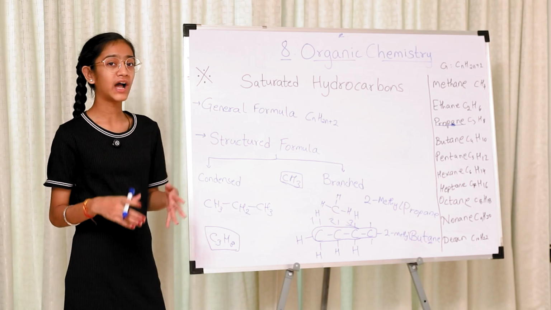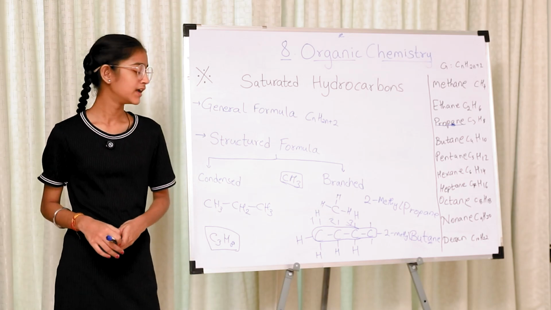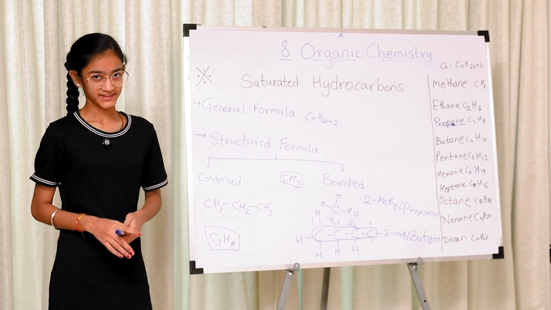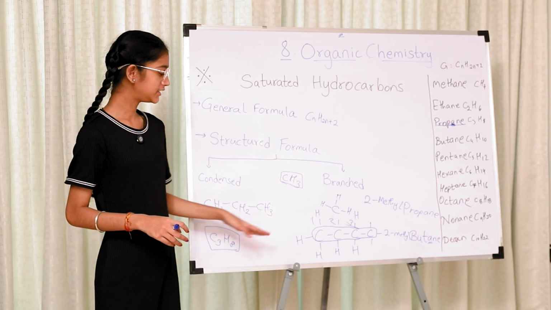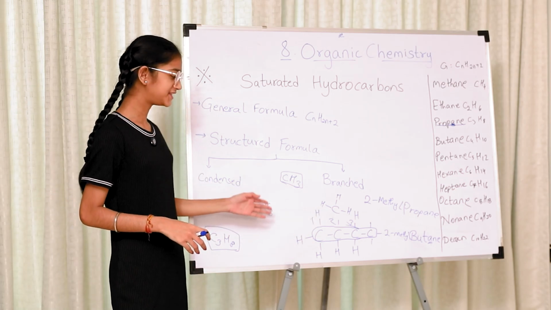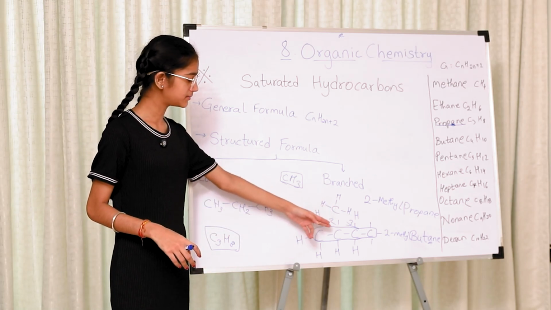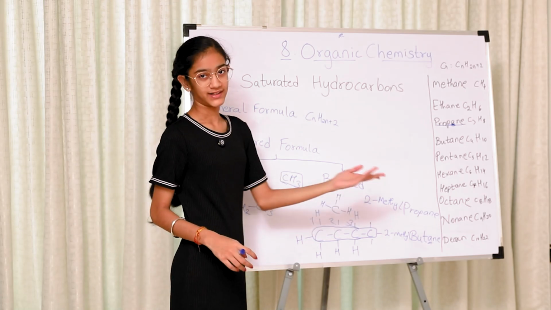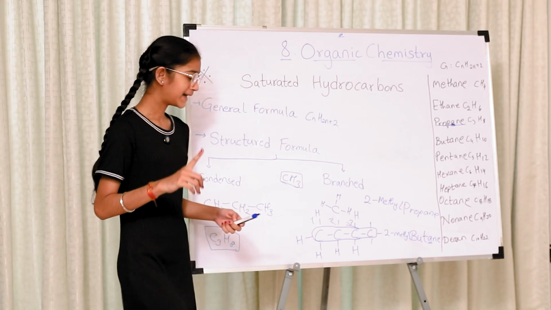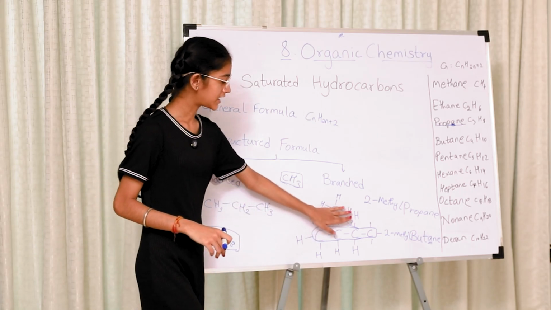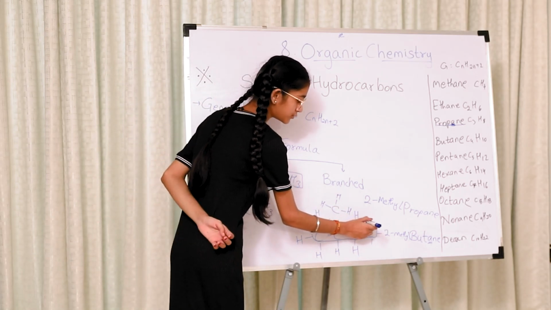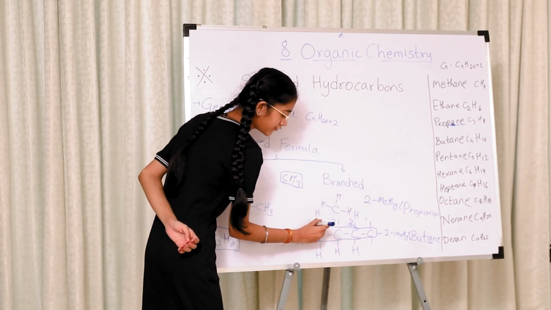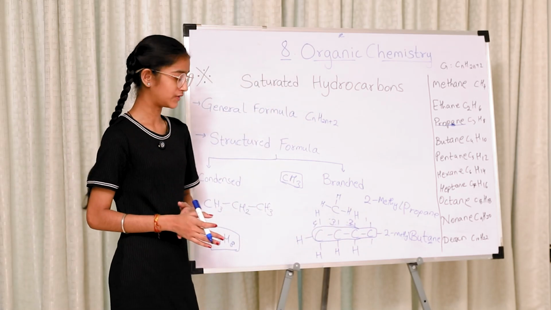This was about the IUPAC naming system. It is very easy, trust me. You just need to count the carbon atoms and then see where the extra carbon atom is, that is, on what position it is, and then write the name. Mind you, if you start numbering from this side, that is 1, 2, 3, 4, it is not always wrong.